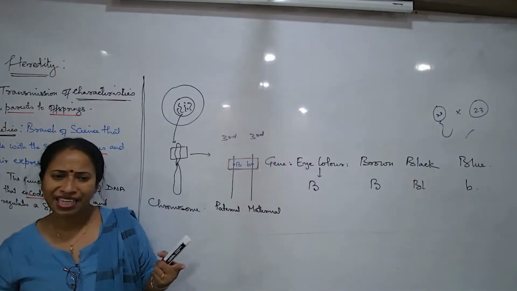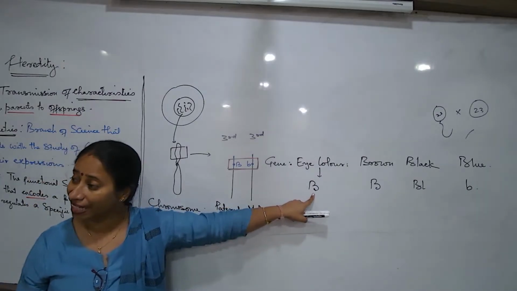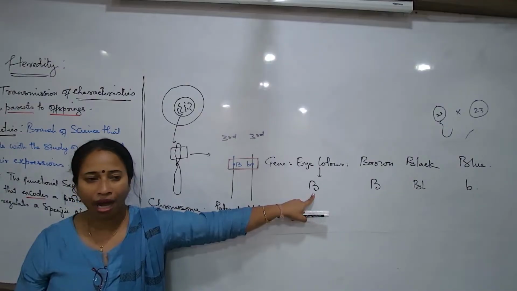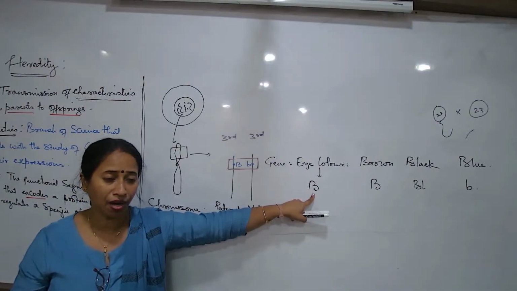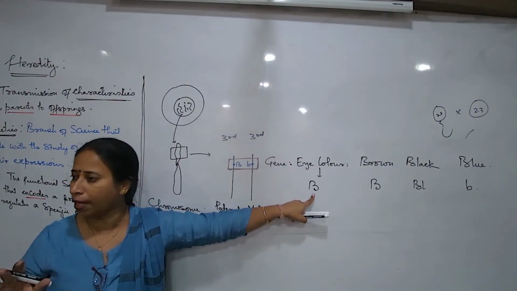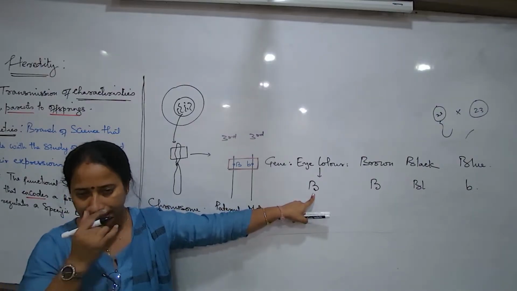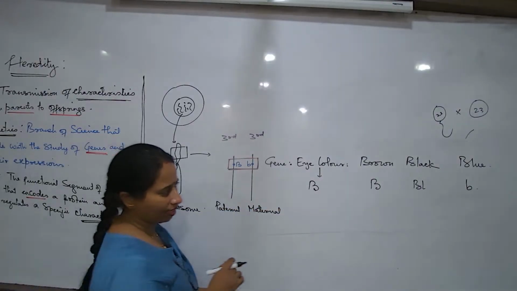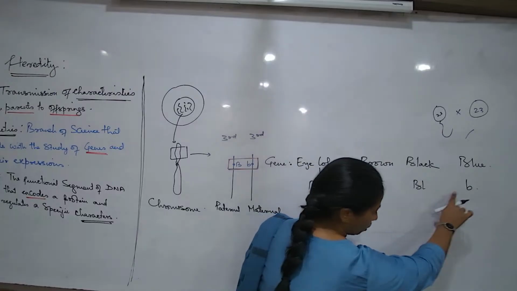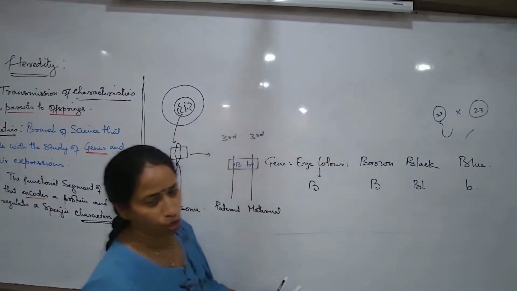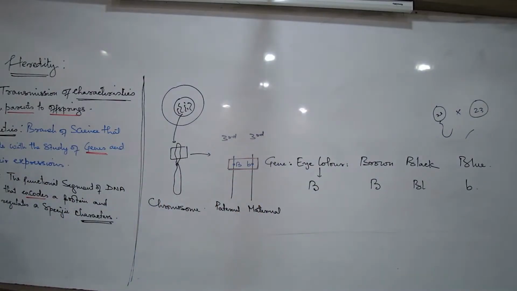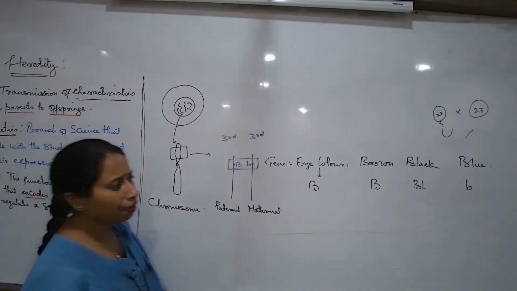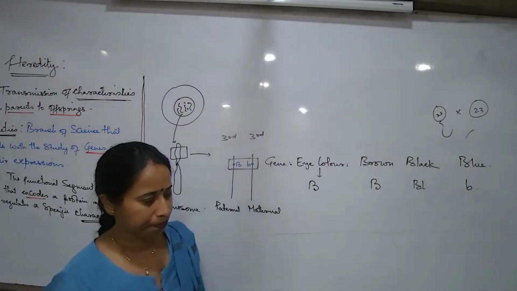So how do we designate genes? Always with the help of letters or numbers. How are genes designated, written? How do we write? Always with the help of either numbers or letters. So now, let us try understanding. First, you take a note of this. What I have written: in the human population, the three most common eye colors are brown, black, blue, and for that the forms of genes are B and BL and small b.